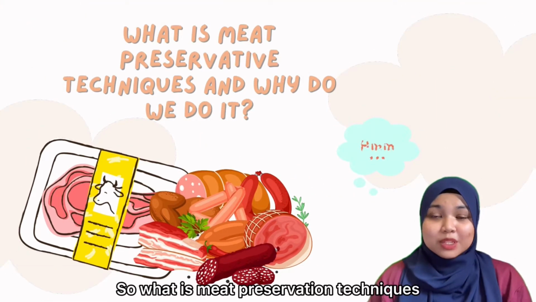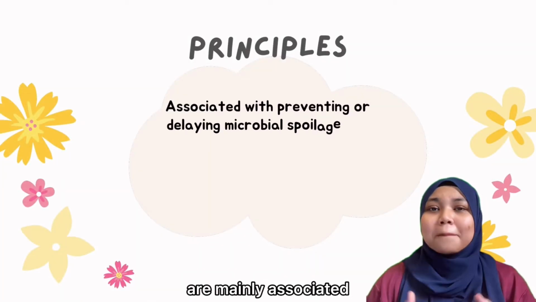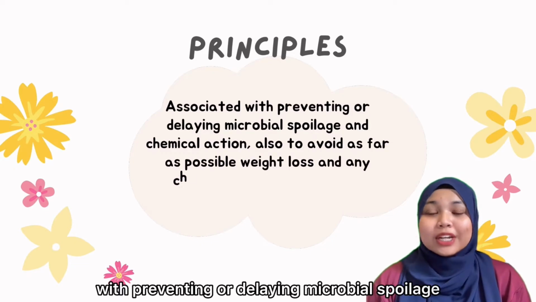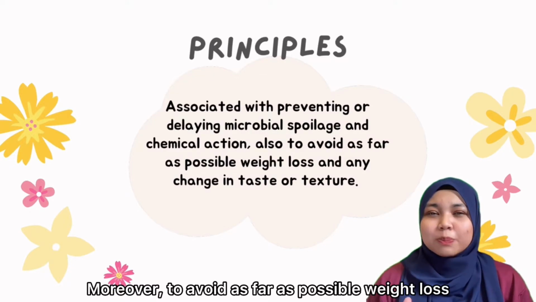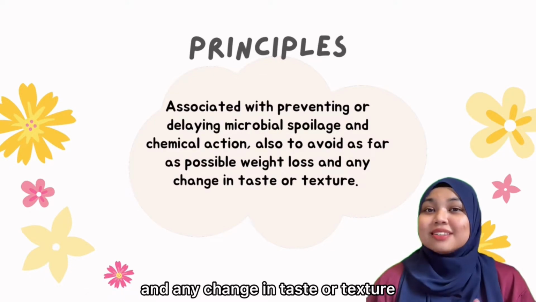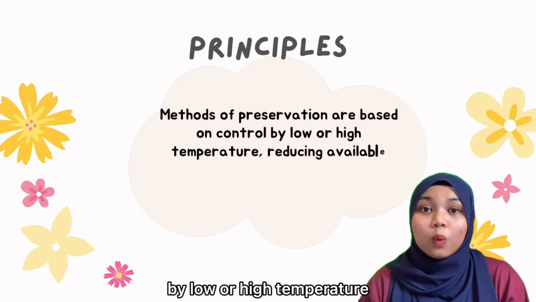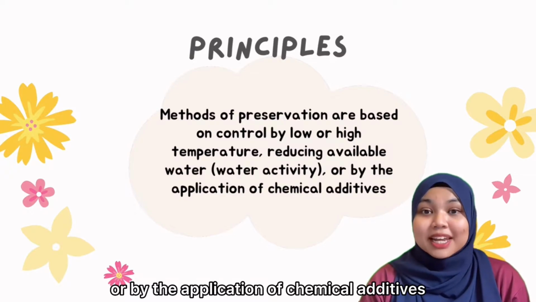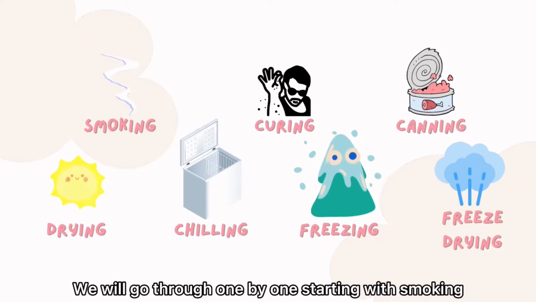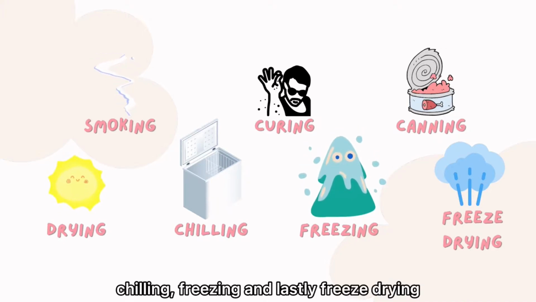So, what are meat preservation techniques and what is the reason behind them? The principles of meat preservation are mainly associated with preventing or delaying microbial spoilage and chemical action. Moreover, to avoid as far as possible weight loss and any change in taste or texture. Methods of preservation are based on control by low or high temperature, reducing available water, or by the application of chemical additives. We will go through one by one, starting with smoking, curing, canning, drying, chilling, freezing, and lastly, freeze-drying.